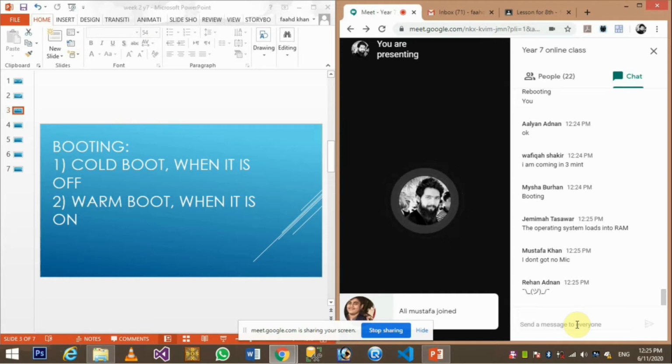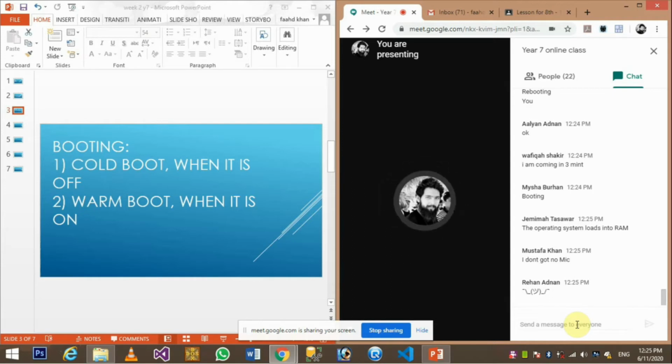No problem. Okay, so the process of booting. What does that mean? Process of booting. Jemima, you wrote it very correctly. The operating system loads into RAM. Very good. All the data of your operating system is present inside your secondary memory, inside your hard disk. When it is extracted out to load that data to the RAM, to the primary memory, we call it booting, right?